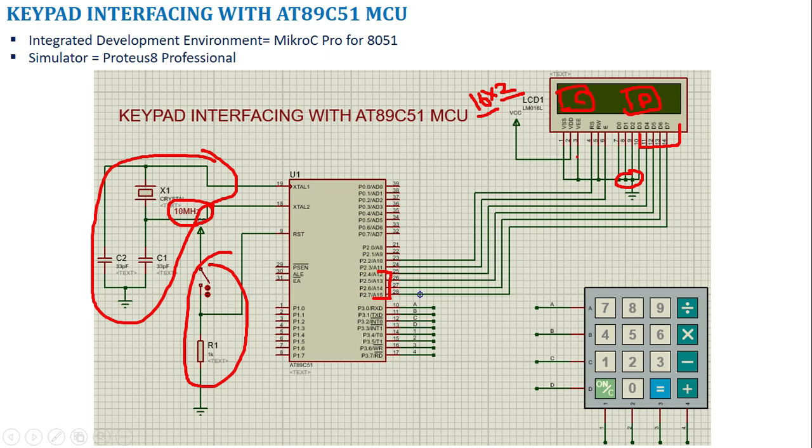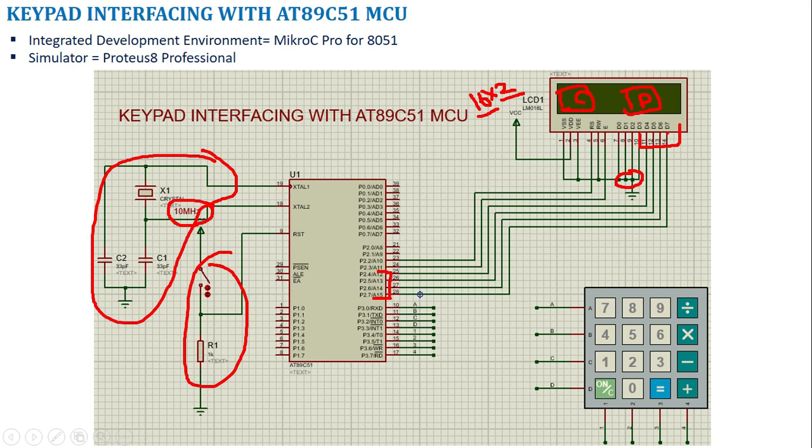So the data to be printed on the LCD, which is nothing but the ASCII value, can also come through this D4 to D7, and also the command, in the sense of where I am going to display the character, whether it is in the first row or second row. If it is in the first row, which position, whether I want my character to be moved or whether I want a cursor or not, all these are commands. So the commands also will come through this D4 to D7.